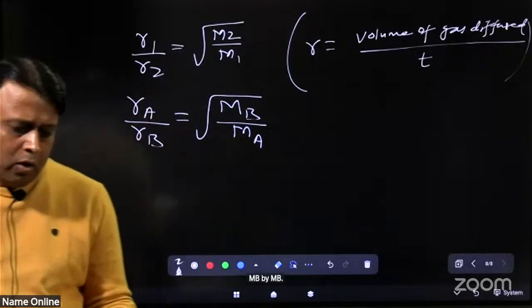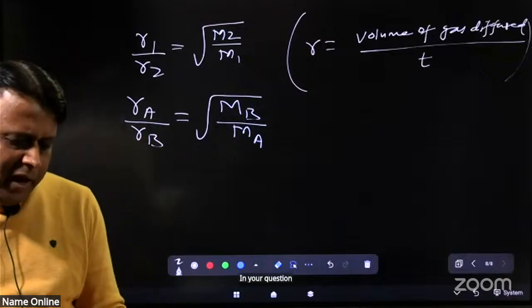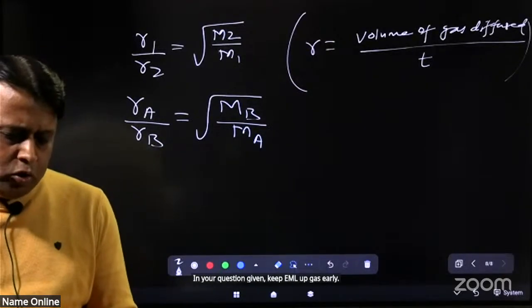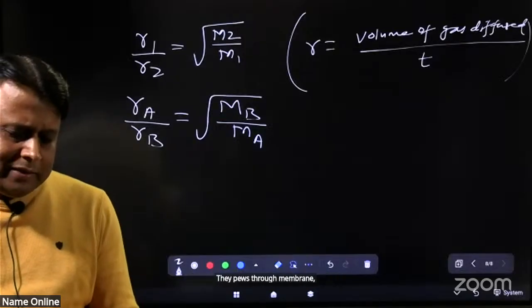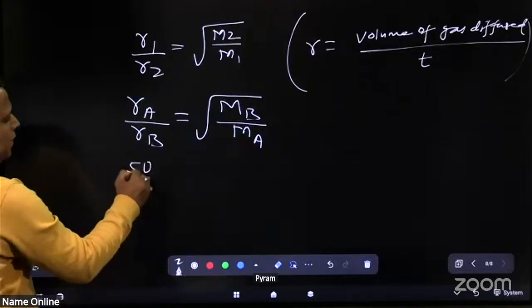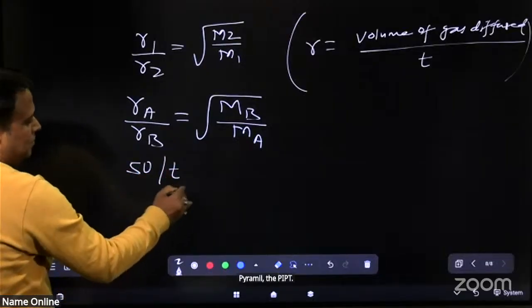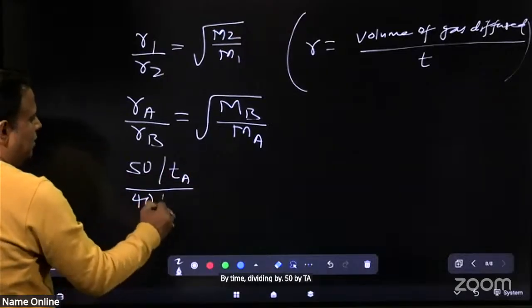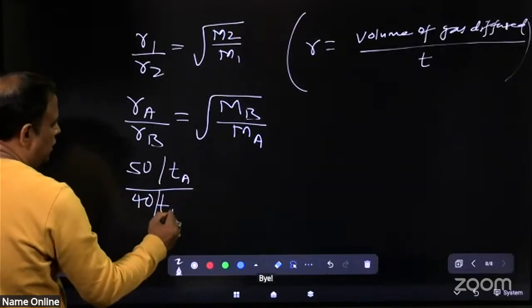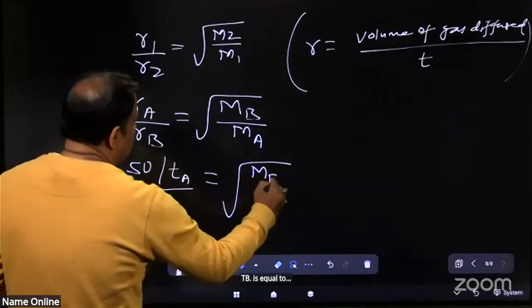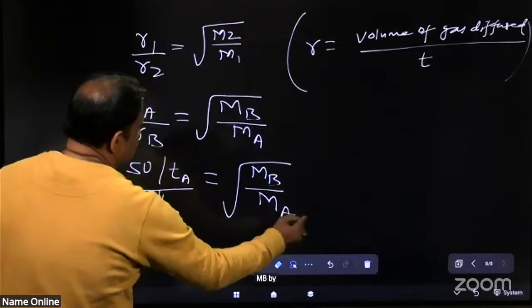Now, in your question it is given that 50 ml of gas A diffused through a membrane in the same time as 40 ml of B. Listen, 50 by TA and 40 by TB is equal to root MB by MA.